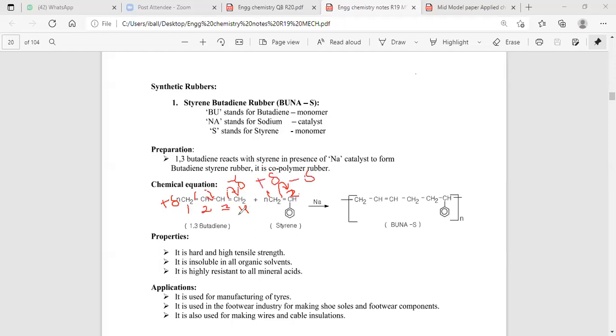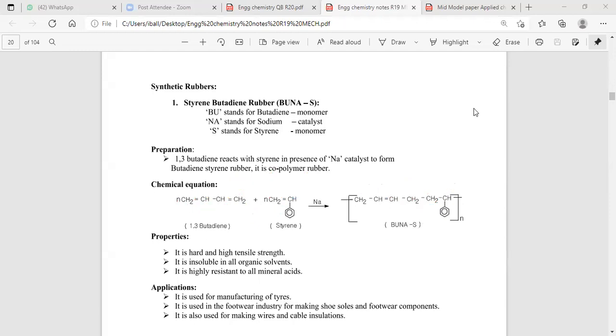The first monomer, C4 having negative charge. The second monomer, C1 having the positive charge. Negative charge, positive charge. Okay. It is 1, 2, 3, 4, and next it is known as 1 and 2. Then the C1, C4 linkage is known to be Buna-S. Buna-S is known to be styrene rubber.